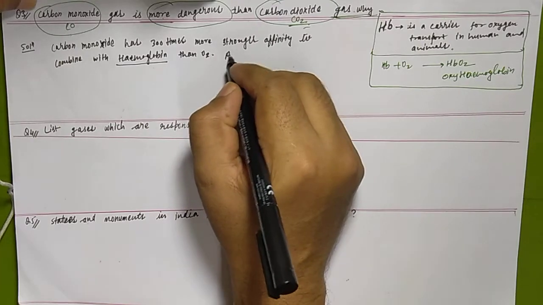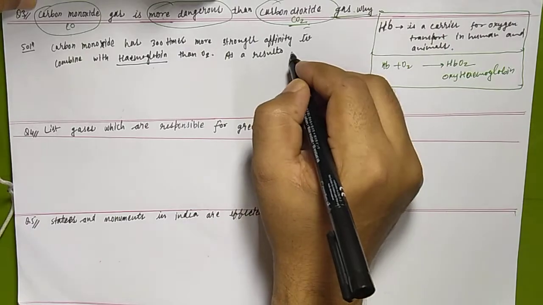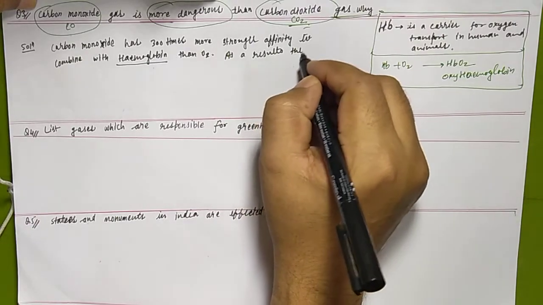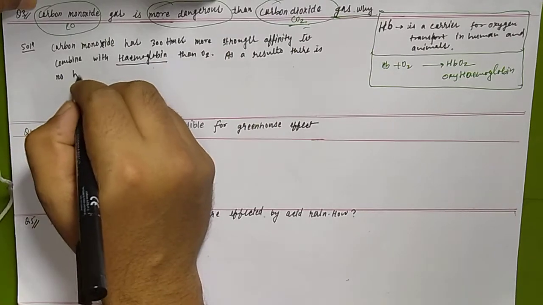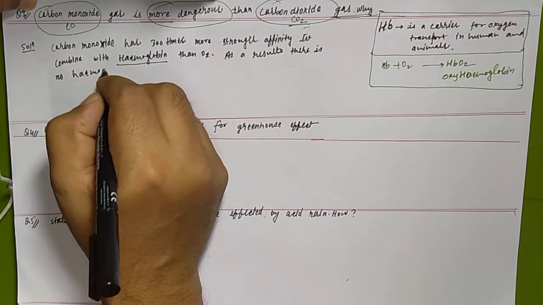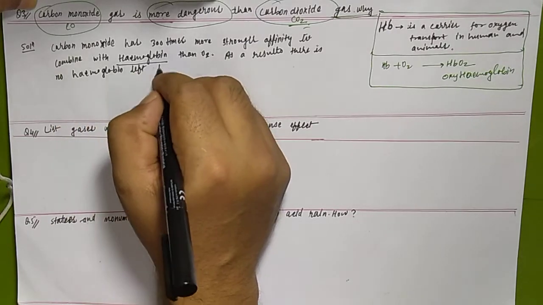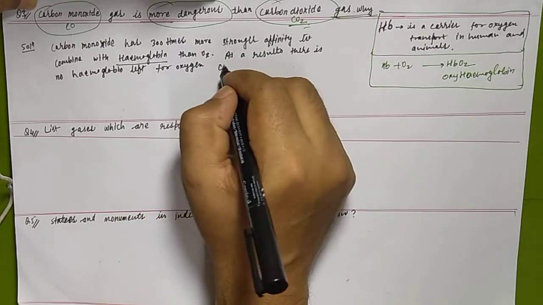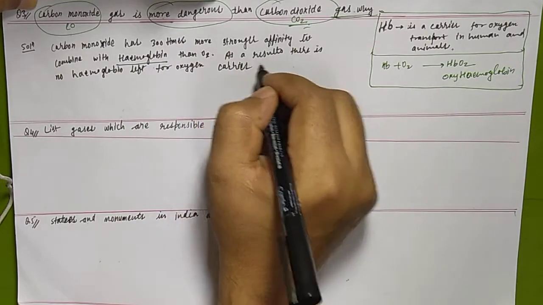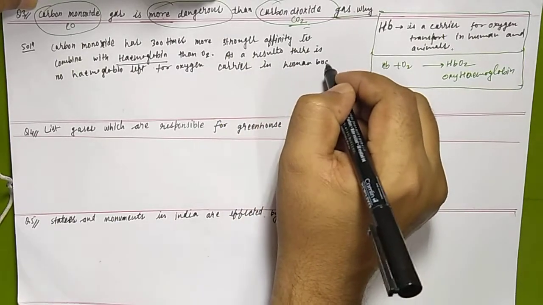As a result, there is no hemoglobin left for oxygen carrier in the human body.